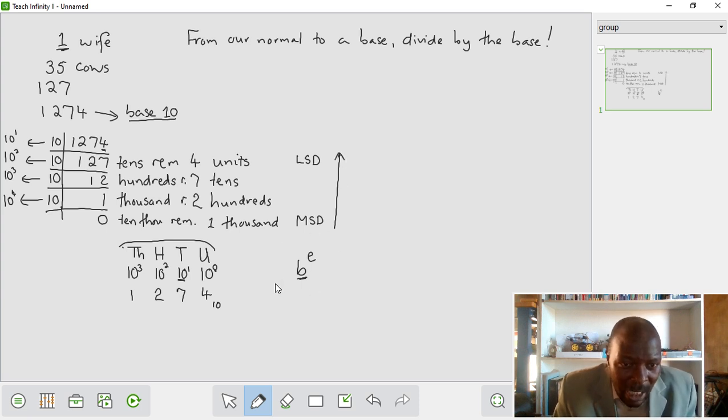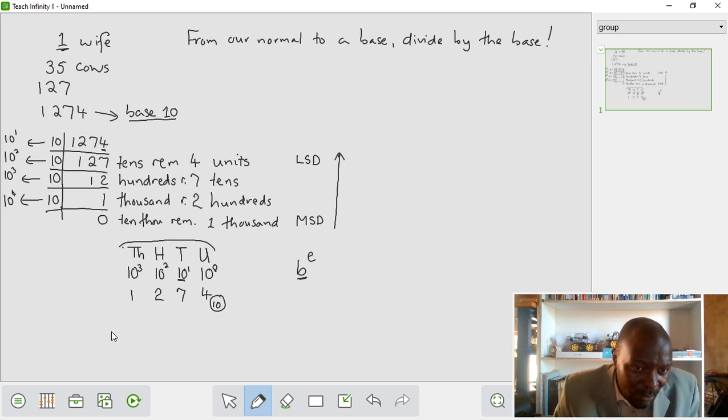So this is how we have 1 times 10 to the power of 3, our base is 10, 2 times 10 to the power of 2, 7 by 10 to the power of 1, and 4 by 10 to the power of 0. So we found when you go to a base, we have to put that base as a footnote in front of a number.